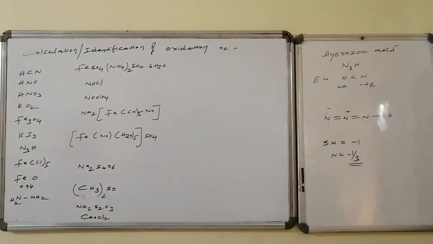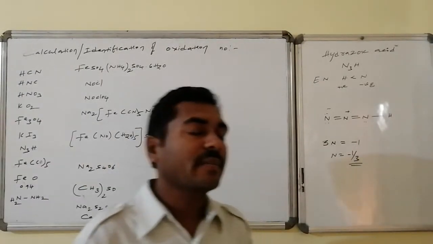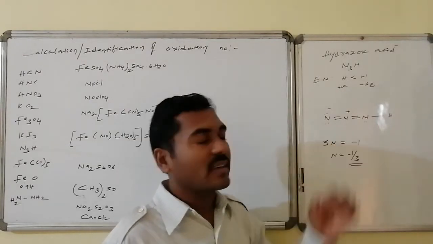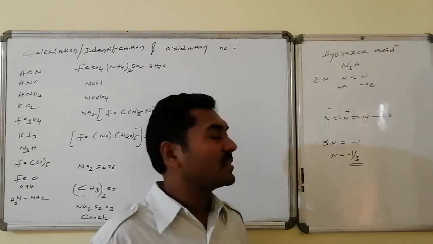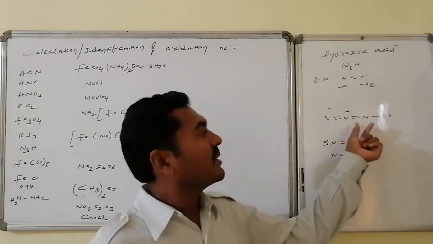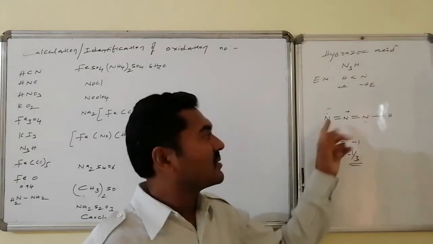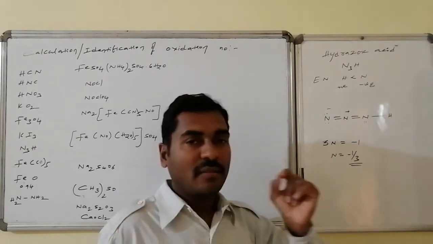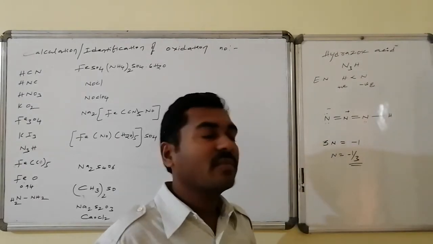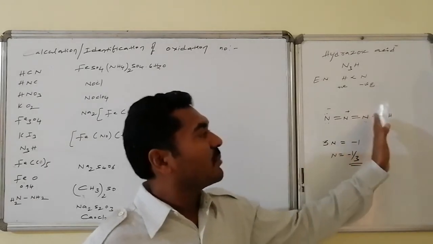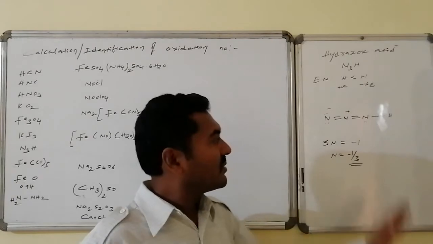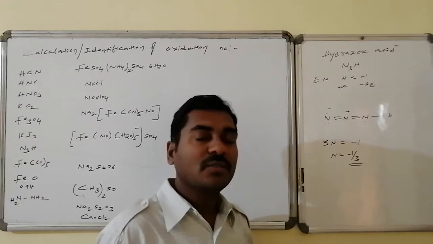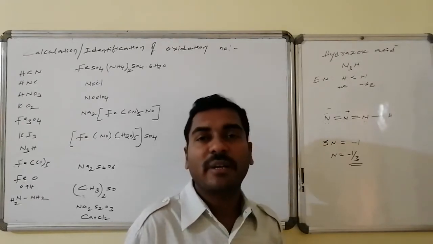Hydrazoic acid, N3H, where electronegativities are such that hydrogen is positive, nitrogen is negative. The structure of hydrazoic acid is 3 nitrogens connected linearly, and one of the end nitrogens is connected with the hydrogen. Nitrogen maintains 3 bonds followed by a lone pair, 4 bonds, that's 1 unit of positive charge, and here it is maintaining 2 bonds followed by an extra 1 electron, that's 1 unit of negative charge. Overall, if I break the nitrogen and hydrogen bond having -1 unit of charge, the 3 nitrogens are having -1 unit of charge, so therefore the average oxidation number of nitrogen is -1/3.